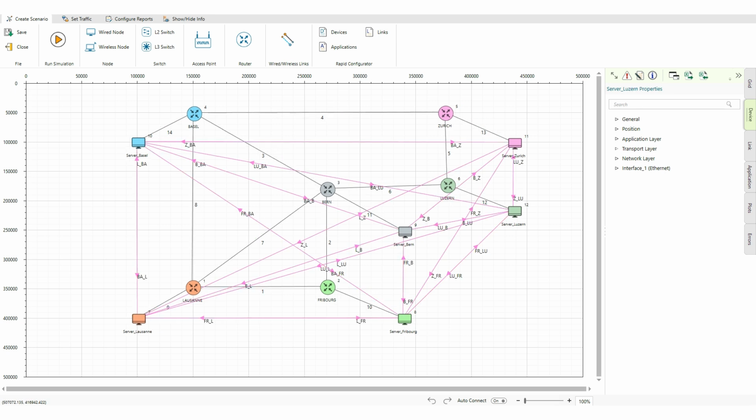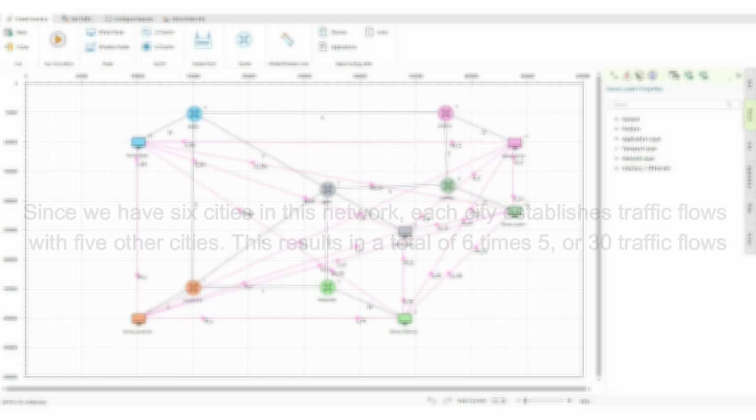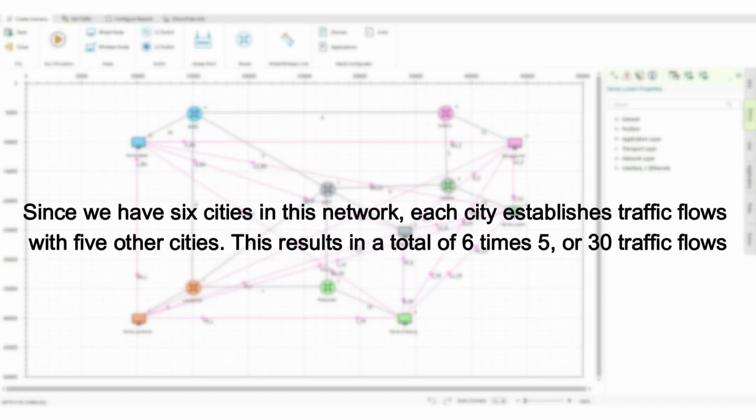The traffic flow is configured to flow between all city pairs. Since we have 6 cities in this network, each city establishes traffic flows with 5 other cities. This results in a total of 6 times 5, or 30 traffic flows.